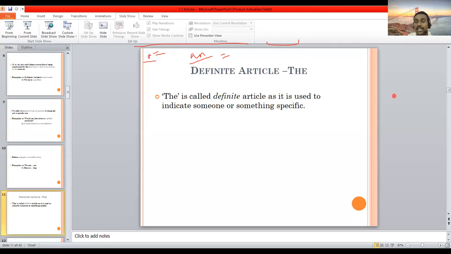But you have to understand that when we are using the article the, we are referring to something particular, something specific. That time only we are going to use the article the. So here, when we see some of the examples, you can try to find out the difference between those things. The book is not available in the market. Here the article the is used. The noun here is book.